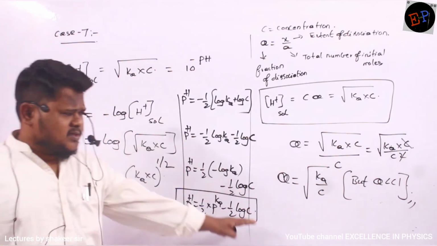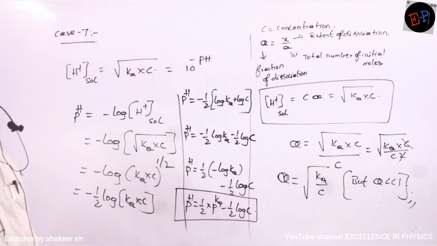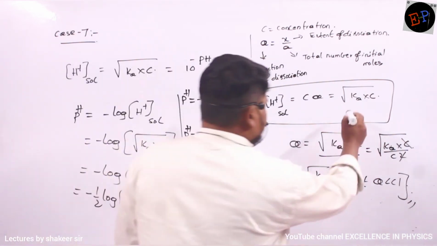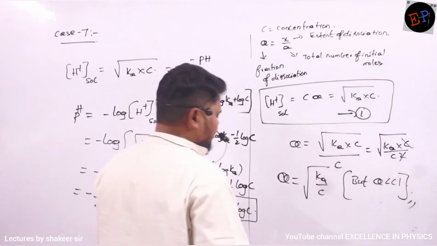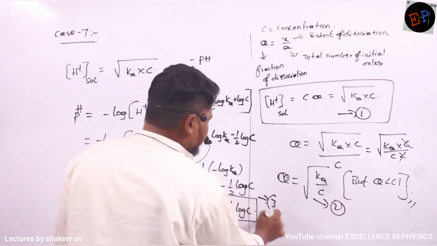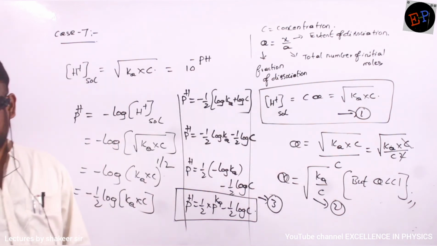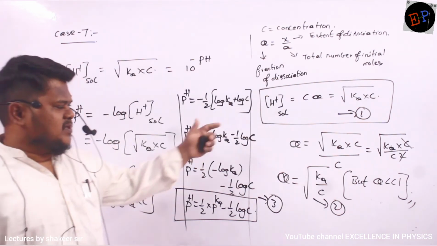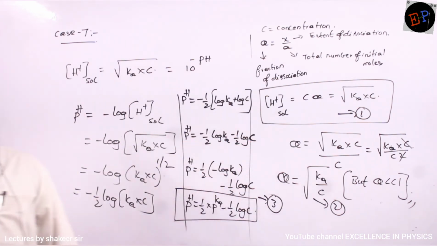So all this calculation is just for your understanding. So what are the important points which you have to remember? This is the first equation which you are supposed to remember. This is the second relation which you are supposed to remember, and this is the third relation which you are supposed to remember. Understood? So from these three equations only you will be getting questions.